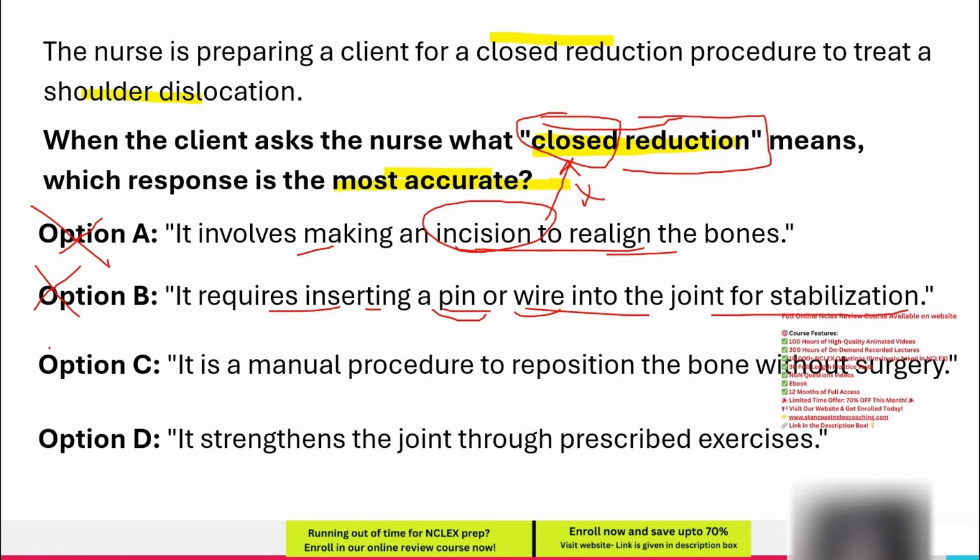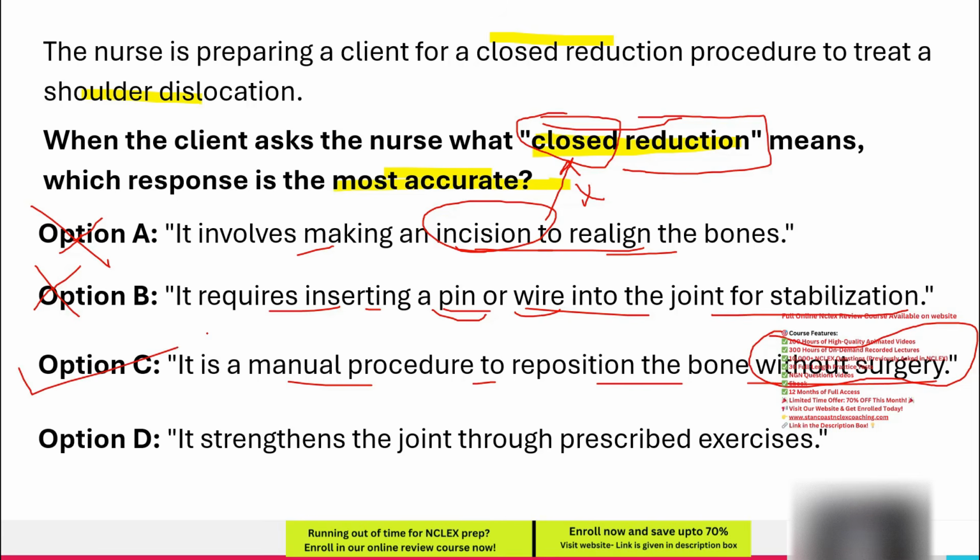Option C. It is a manual procedure to reposition the bone without surgery. Closed reduction involves manually applying controlled force to return the dislocated bone to its normal position without making an incision or using surgical tools. This technique is often performed under local or general anesthesia to minimize pain and may be followed by immobilization with a sling or brace to prevent further dislocation. Because this statement correctly describes closed reduction as a non-surgical manual procedure, and the question is asking for the most accurate response, this option is correct.